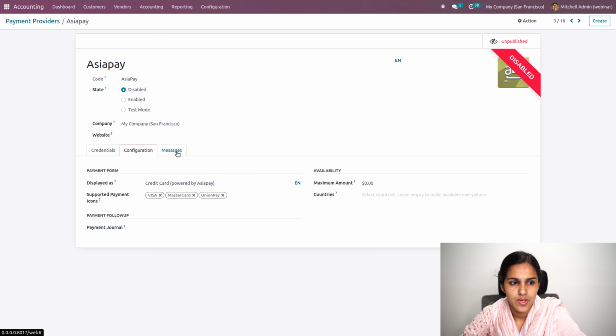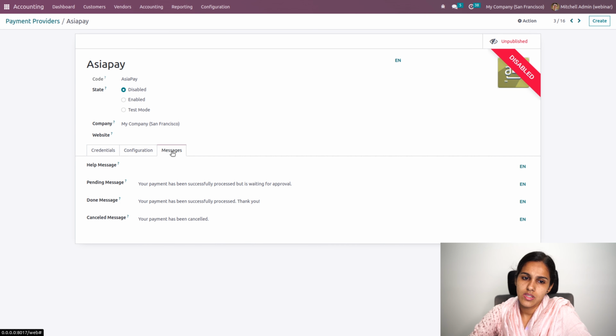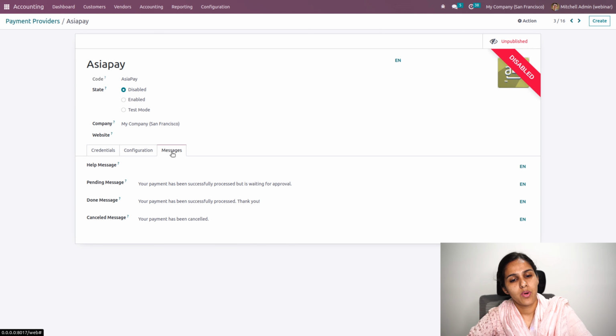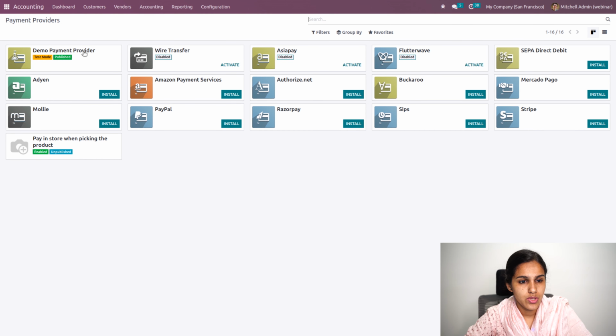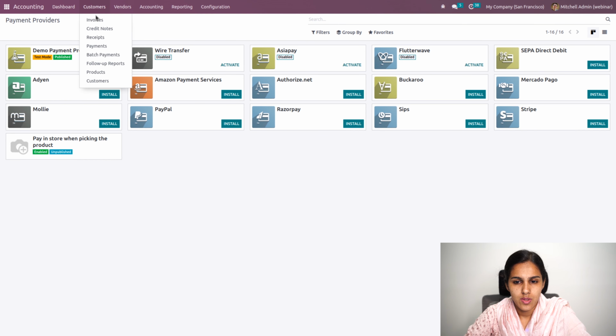For this one, supported payment icons will already be shown, and you can also configure the payment messages. Once the payment has been completed, what will be the done message; the pending message, once it has been successfully processed but is waiting for approval. So a pending message can be added, or even the cancel message, what should be shown once the payment has been cancelled, and also a help message. So you can configure this, and this configuration will be similar for all of them.